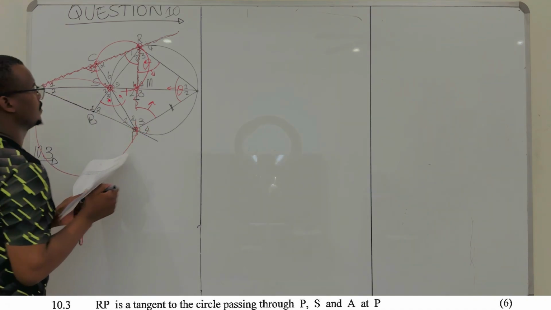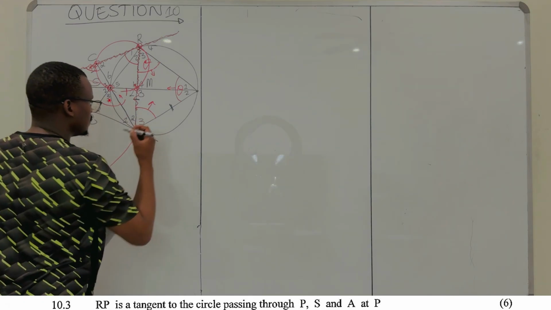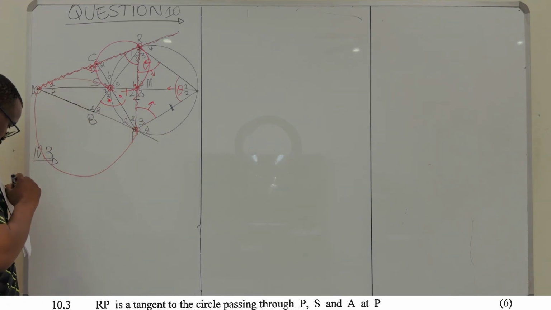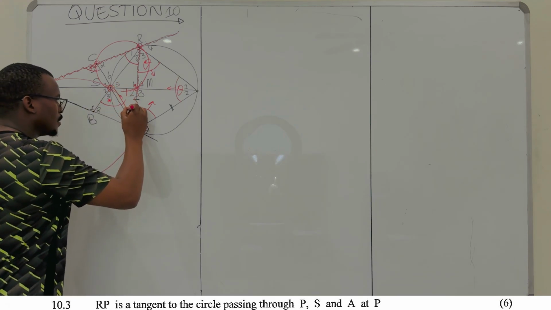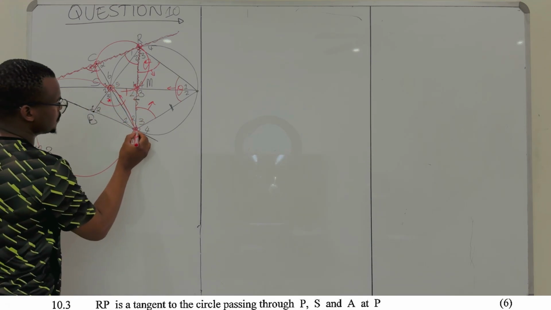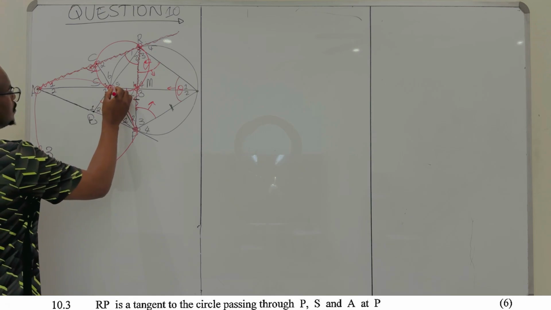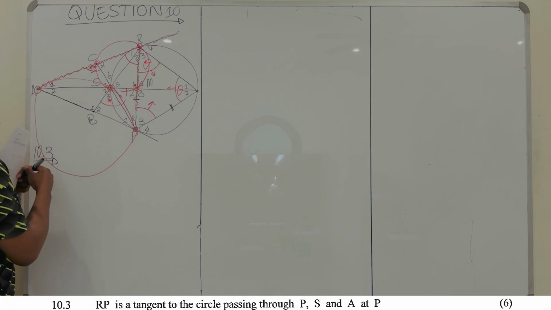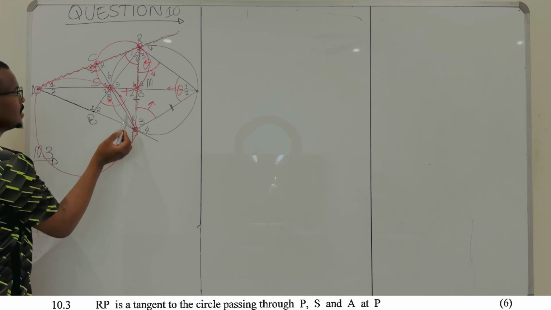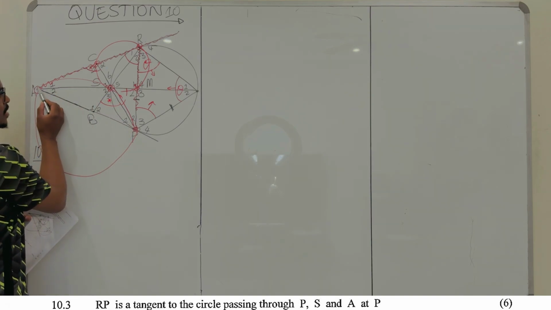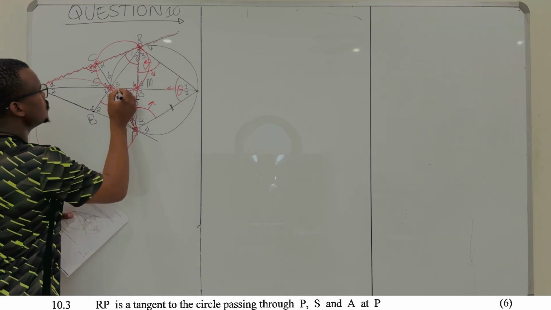Yeah, looks better now. So, they are saying, let's suppose that you have a circle that passes through P, S, and A here, right? That's what they want us to do.